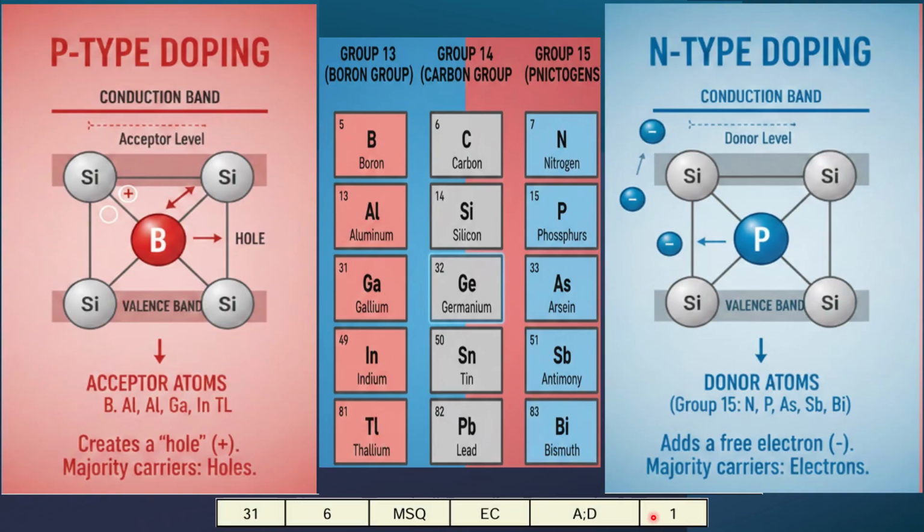So as per the answer key, your A and D are correct. So A is arsenic and D is your phosphorus. So both belong to the same group, that is 15. So we can have the N type of doping in this case, right?